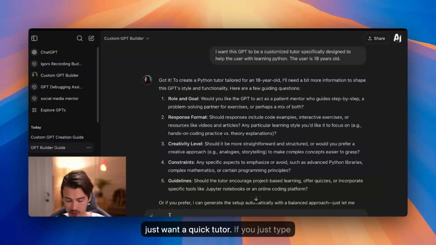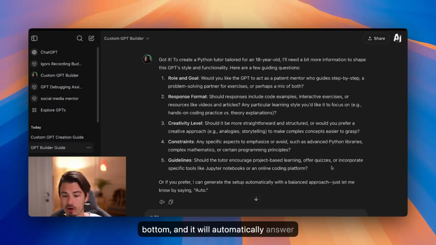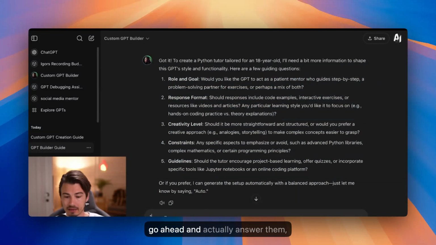If you're lazy and you just want a quick tutor, you can just type auto here, as I outline here at the bottom, and it will automatically answer all 5 of these questions. Now, if you go ahead and actually answer them, and specify if you want it to be a patient mentor or a problem-solving partner or a mix of both, I think I want a patient mentor here. Then number 2, I say a mix of all of them, and so on. The more details you give it, the more customized your tutor will be here.